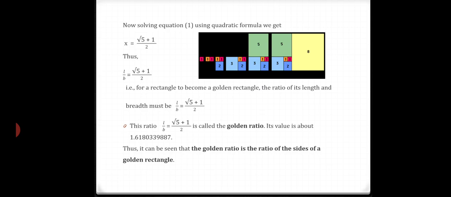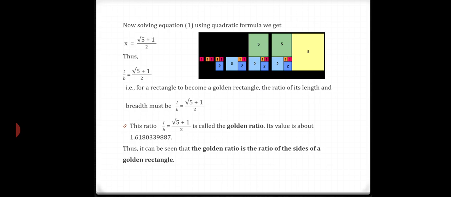That is, for a rectangle to become a golden rectangle, the ratio of its length and breadth must be equal to root 5 plus 1 by 2. And this ratio is called the golden ratio. Its value is about 1.6180339887. Thus, it can be seen that the golden ratio is the ratio of the sides of a golden rectangle.